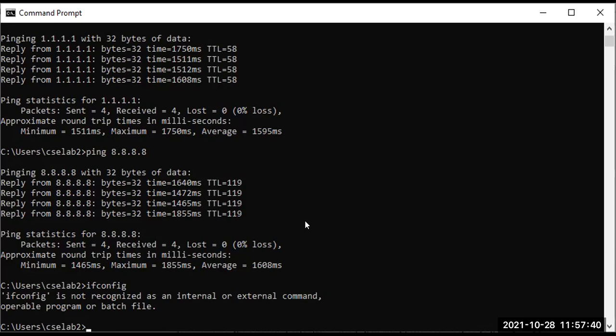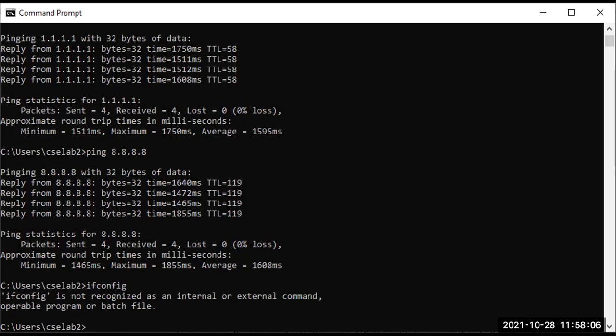So now the question comes up in your mind: if the option is available in Linux to check my IP address if I don't know it, then how is it possible in Windows? Is there any command available to know my networking details if ifconfig is not working, since ifconfig is for Linux? What can be the command for Windows? Can anyone tell me, or does anyone have any idea?